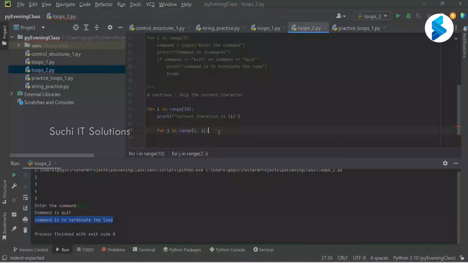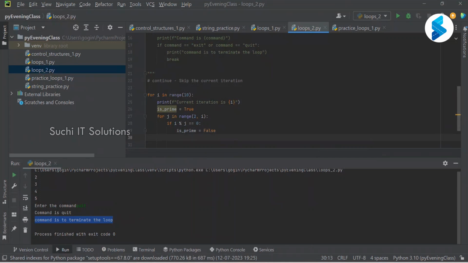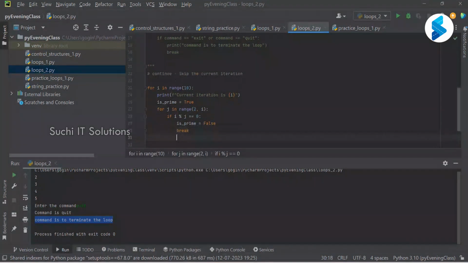So for j, if i mod j equals 0, I'm going to take is_prime equal to true, and if this condition is met, I'm going to say is_prime is equal to false, and I'm going to say break. There's no point proceeding further.